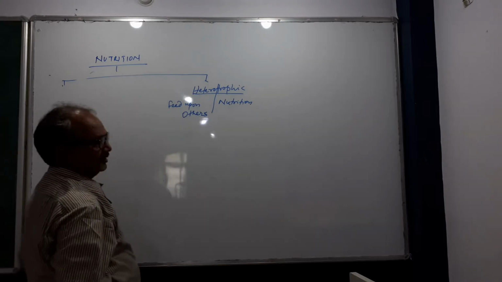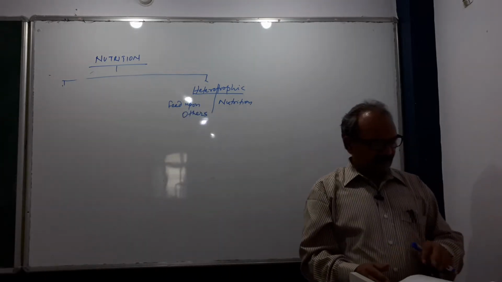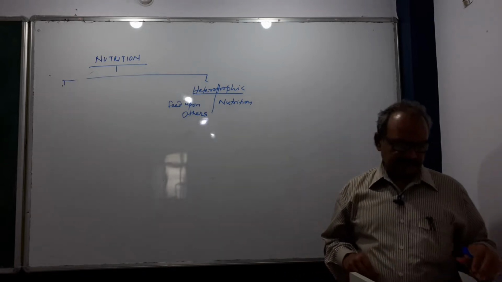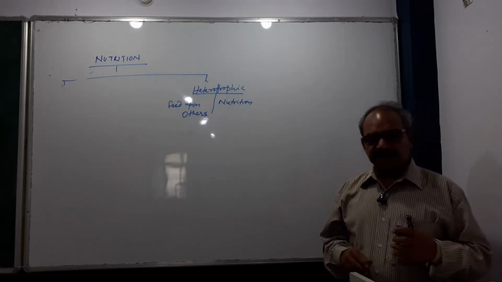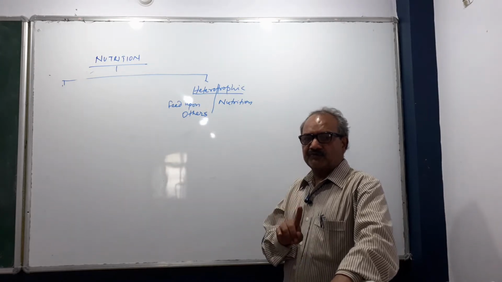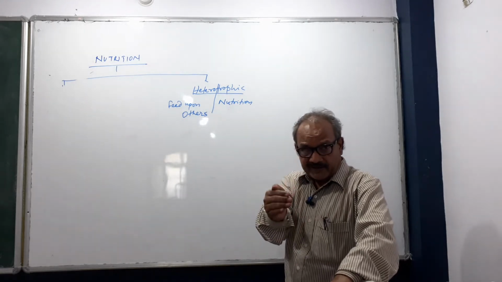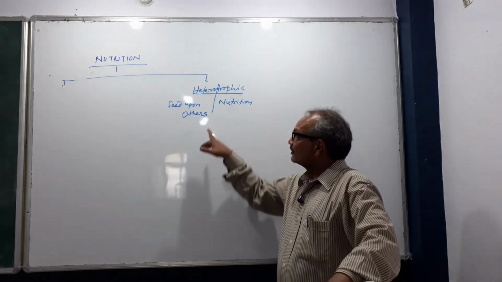Now, next is heterotrophic. Heterotroph, the living organism which cannot make its own food, and feeds upon another living organism directly or indirectly.